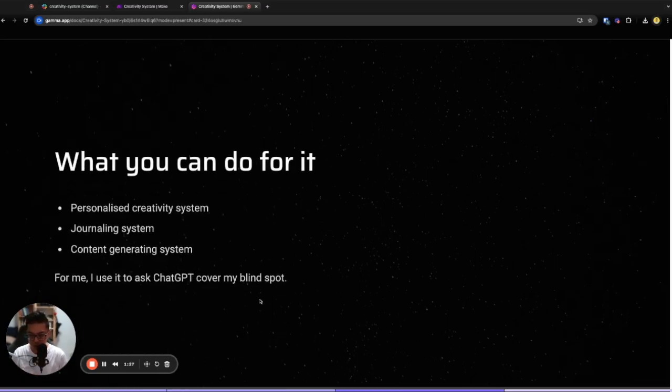So what you can do is build a personalized creativity system, or a journaling system. Basically, you just talk to the screen or talk to Slack, and ChatGPT will try to sort out your thoughts and come up with new notes. You can also do it as a content generating system. You can customize it. So for me, I will use ChatGPT to cover my blind spots.